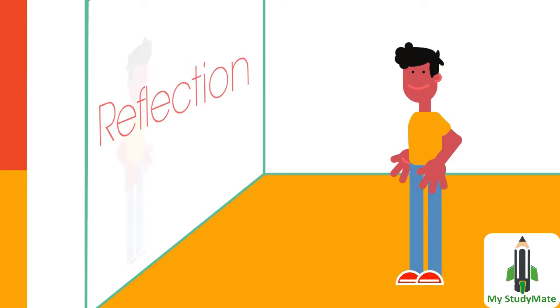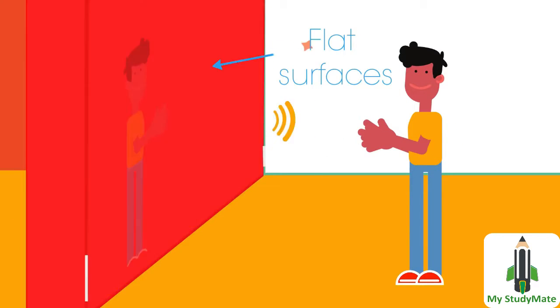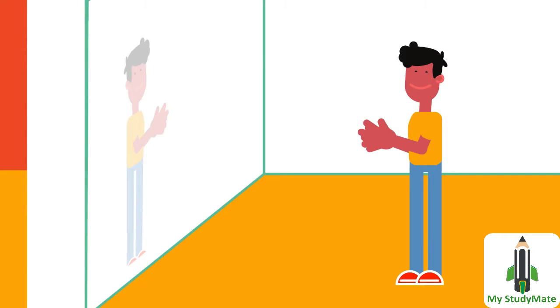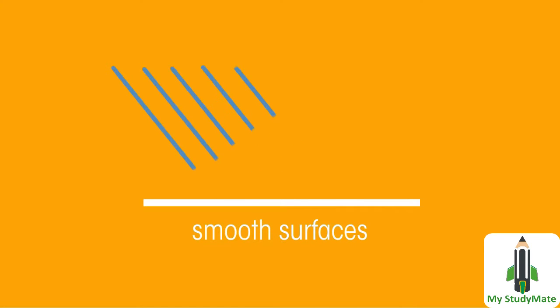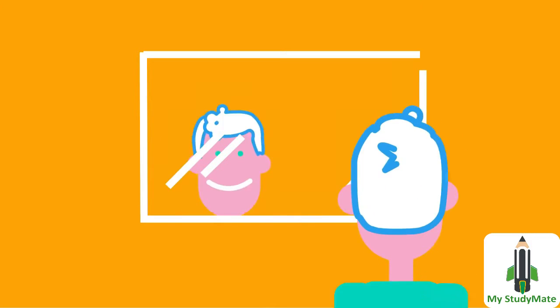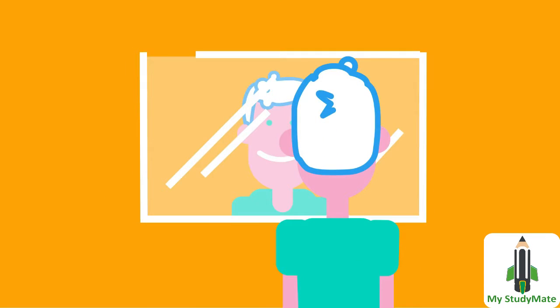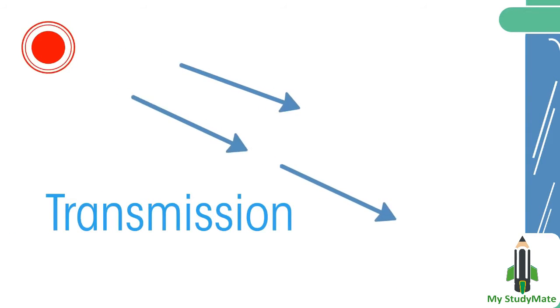Reflection is when a wave bounces off an object. Sound waves are reflected by hard, flat surfaces, and that is why we get echoes. You hear a delay between the original sound and the echo because the echoed sound waves have to travel twice as far to reach your ears. Smooth surfaces like glass or polished material reflect light in a regular way, so reflection can be seen, like in a mirror or seeing your face in a calm pond.